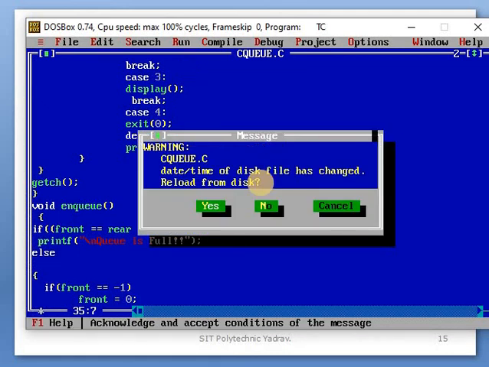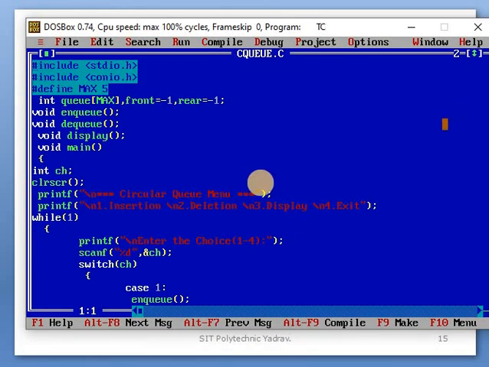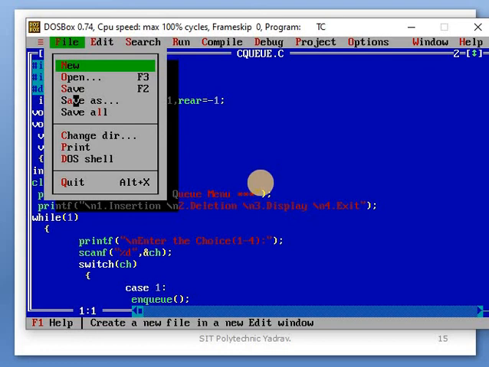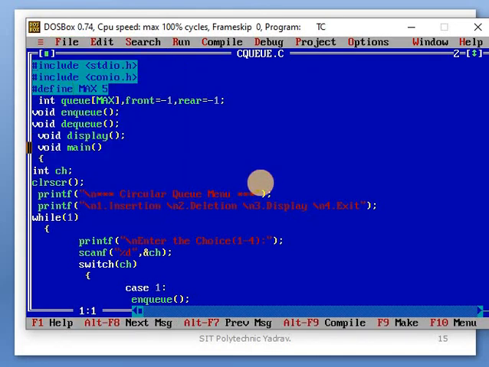Exit. Okay, F2 is the shortcut key for saving the program.